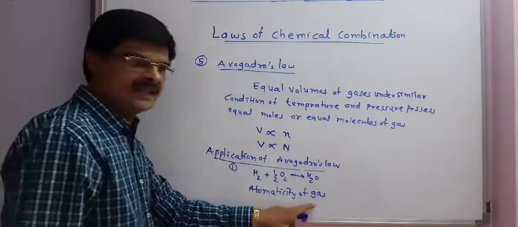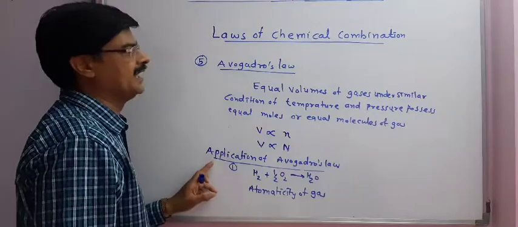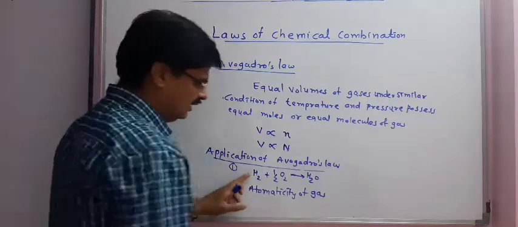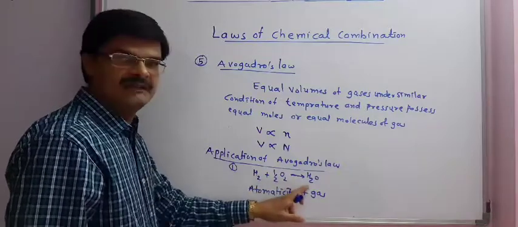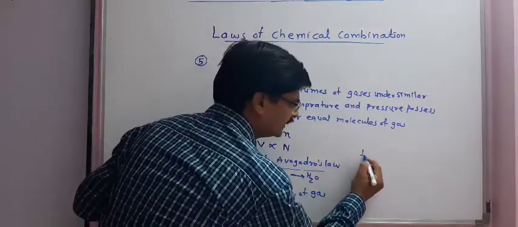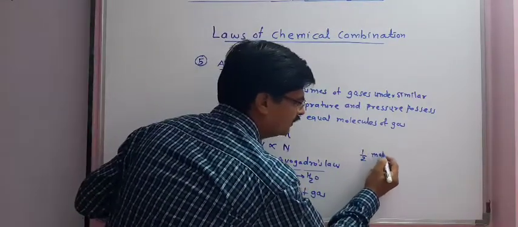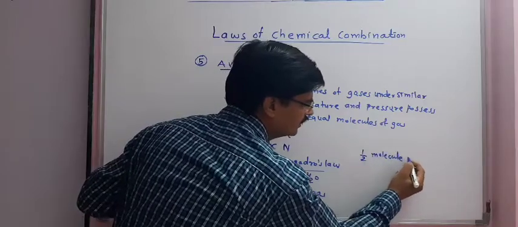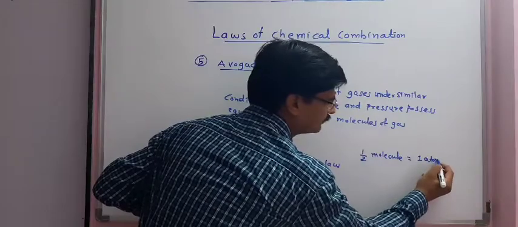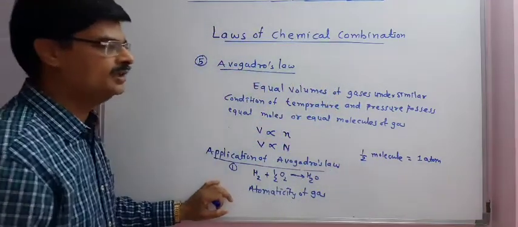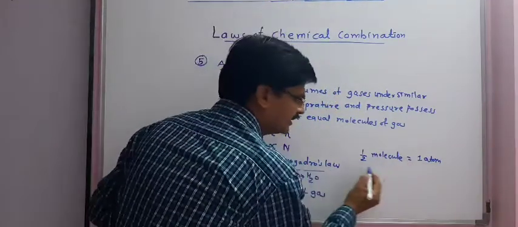Atomicity of a gas can be found out by applying Avogadro's law. Once more, we have the example H2 plus 1/2 O2 gas gives H2O. So from this we can say 1/2 molecule is equal to 1 atom of oxygen.